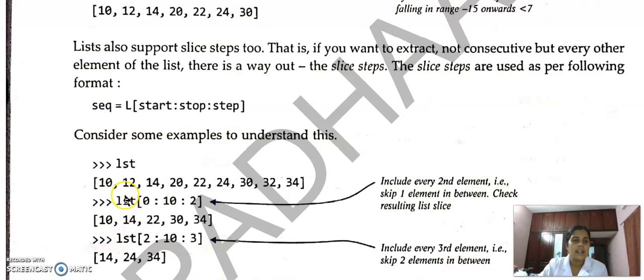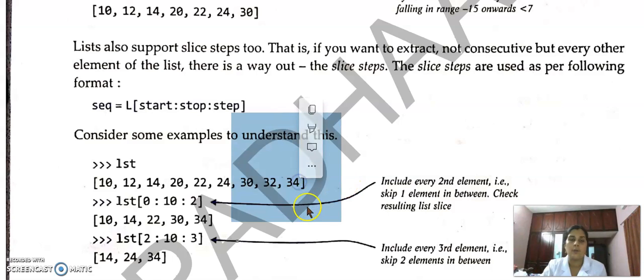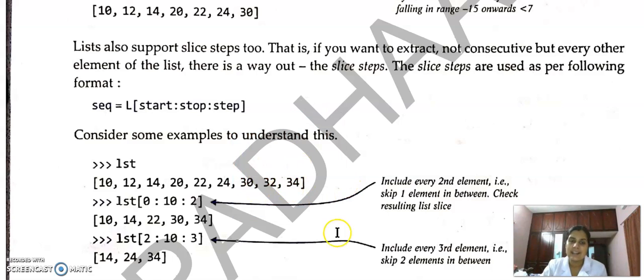For example, in this case, 0 colon 10 colon 2 means from 0 up to the 10th position. That means 10, 14, 22, 30 and 34 will be the output, because the 10th position is the next position. So we are omitting the next element because step size is equal to 2. So first 10 is printed, then 12 is omitted. 14 is printed, 20 is omitted. Starting index is 0 and end index is 10.